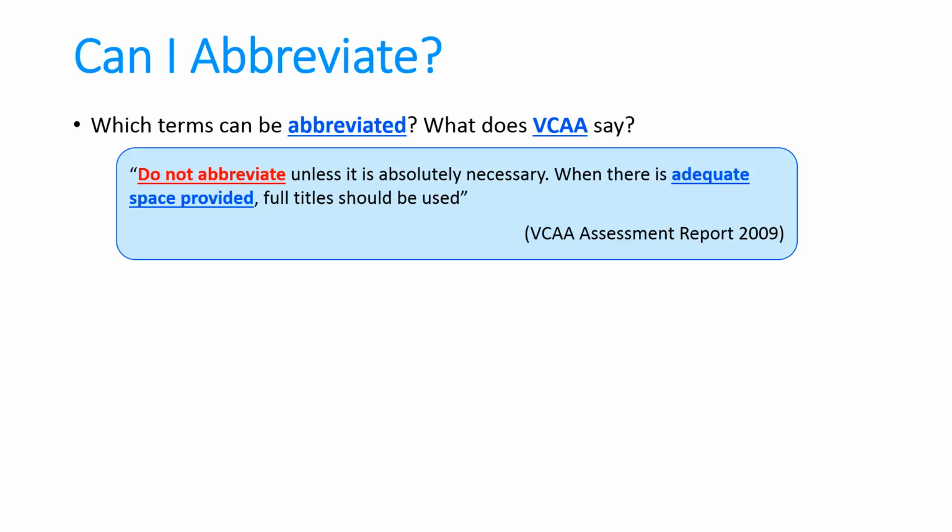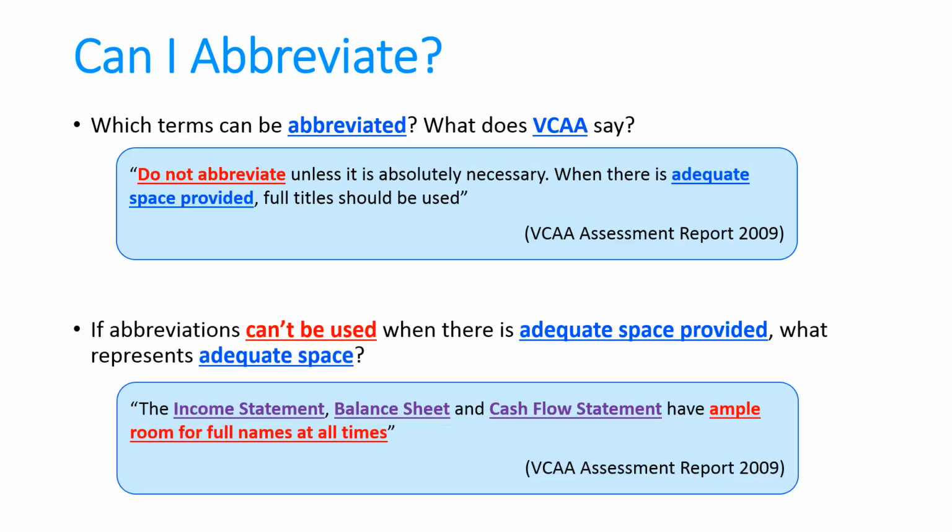It also says when there is adequate space provided. Well, what does adequate space mean to some person with big handwriting? That's going to mean something a lot different to someone who writes very small. So if abbreviations can't be used when there's adequate space provided, what represents adequate space? Going back a few years, probably the best tip I could find was in the 2009 assessors report. It says the income statement, balance sheet and cash flow statement have ample room for full names at all times.